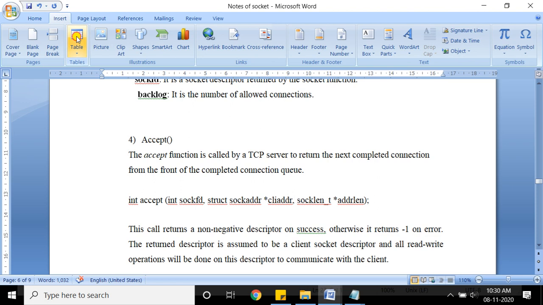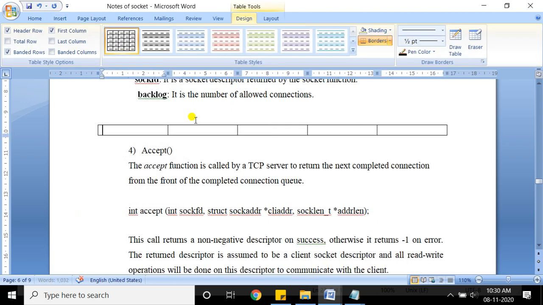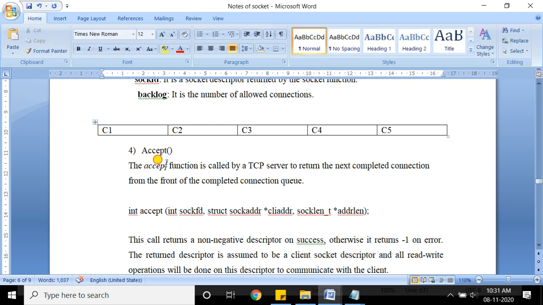Suppose I can write down here, right now I am taking 5 requests, 1 2 3 4 5. So suppose the request comes from client 1, then client 2, then client 3, then client 4, like that, and then client 5. So this is a queue maintained by the server. It will first serve the connection request from client 1. It will take that request, which is at the front of the queue, for processing. That is how it is accepting the request from the first client. After that it will accept the request from client 2, client 3 and so on in the iterative communication. Getting? So let me delete this first.